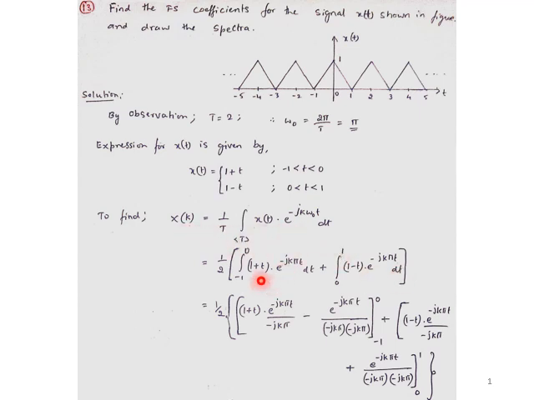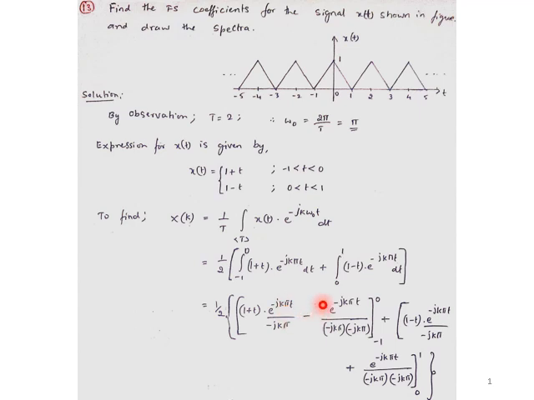Next is taking the integration of these two sets of terms. How do we integrate 1 plus t into e to the power minus jk pi t dt? Using integration by parts, the first term is kept as it is, multiplied by the integration of the second term, minus the integration of the differentiation of the first term times the integration of the second term.